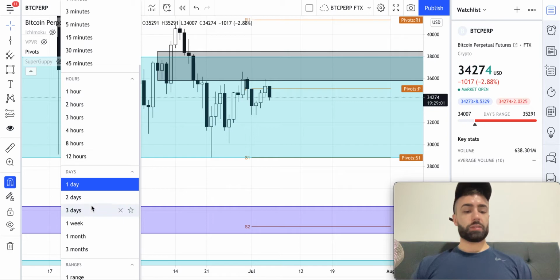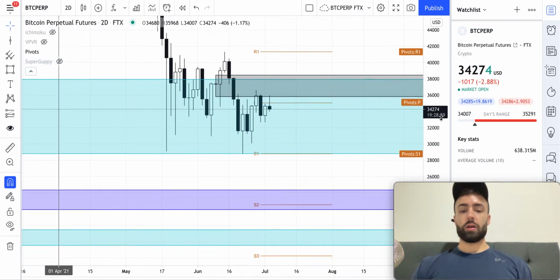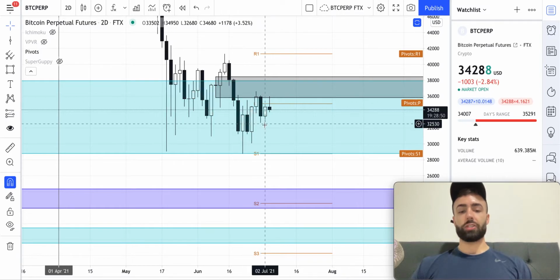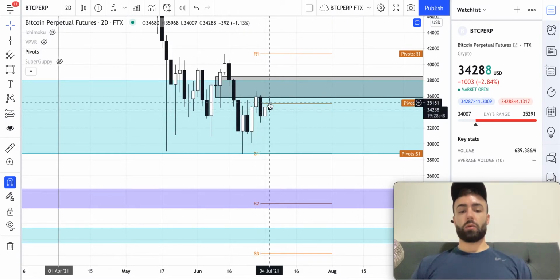Well, the first thing is the 2-day time frame, which we've been talking about, this resistance level right here. So we had a push into the zone right here. We talked about going short on this channel right here. We had a nice rejection here for a nice short. Now we're coming into the zone again.